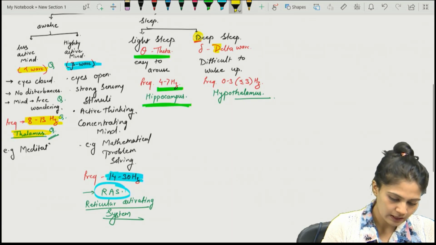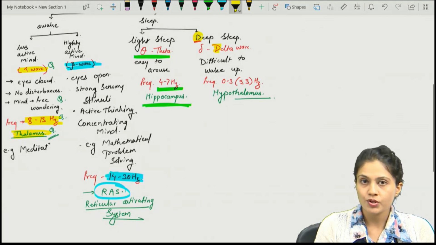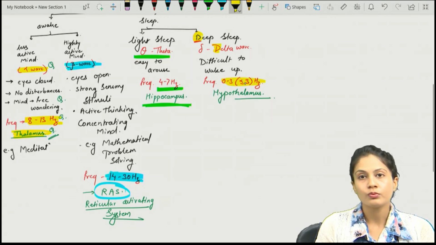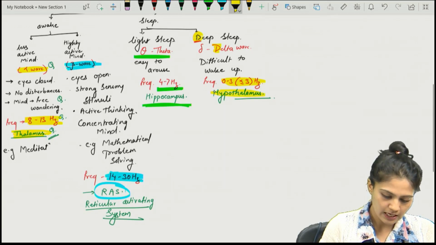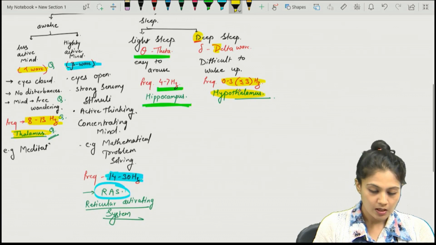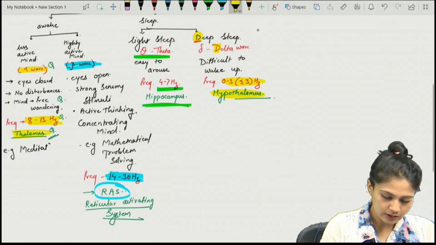And D for deep sleep. In the deep sleep, we have which EEG wave? Delta wave. And what is the frequency of delta wave? It is 0 to 3 hertz and produced by the hypothalamus. If you have to revise this, at least you should remember the deep sleep.